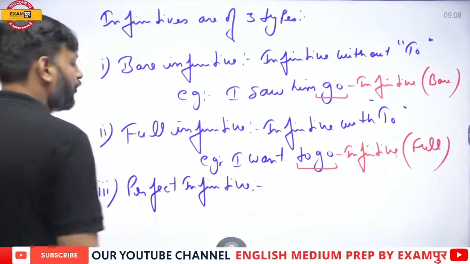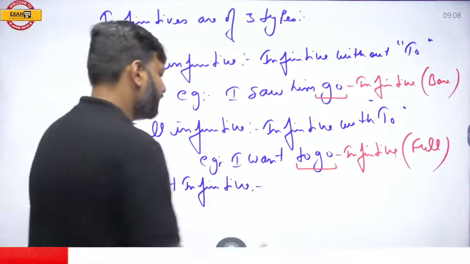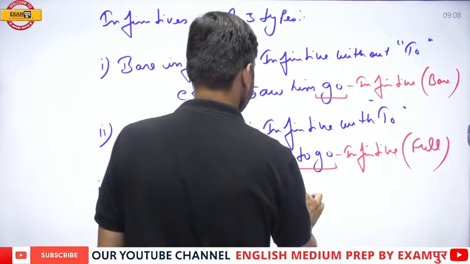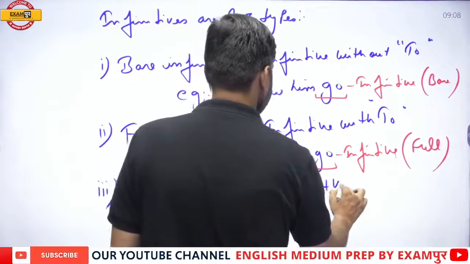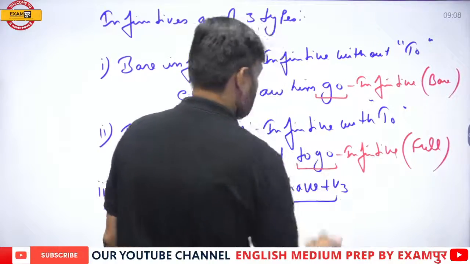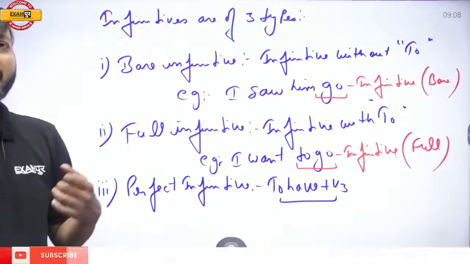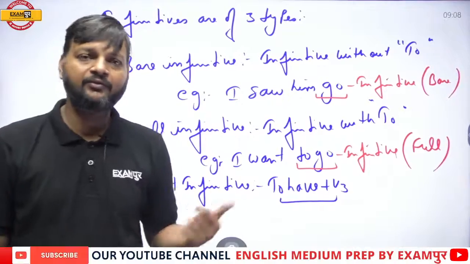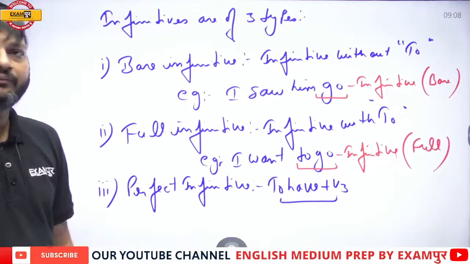Perfect infinitive. Now what is perfect infinitive? Perfect infinitive is to have plus third form. So whenever you use to have plus third form, it is perfect infinitive, right?